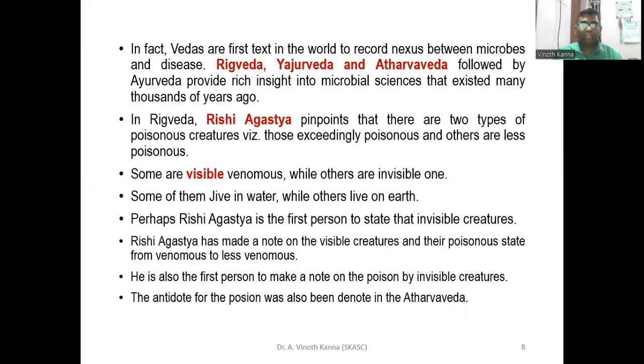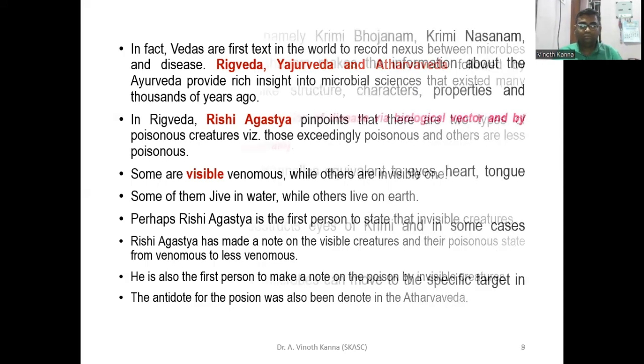In the Rig Veda, the Rishi Agastya made a point about poisonous organisms. These poisonous organisms are considered to be of two types: one visible and another invisible. The invisible ones are present in water and other forms in the earth's environment and ecosystem. These organisms can cause serious infections or death to human beings. The antidote for the poisons is also described in the Atharva Veda.